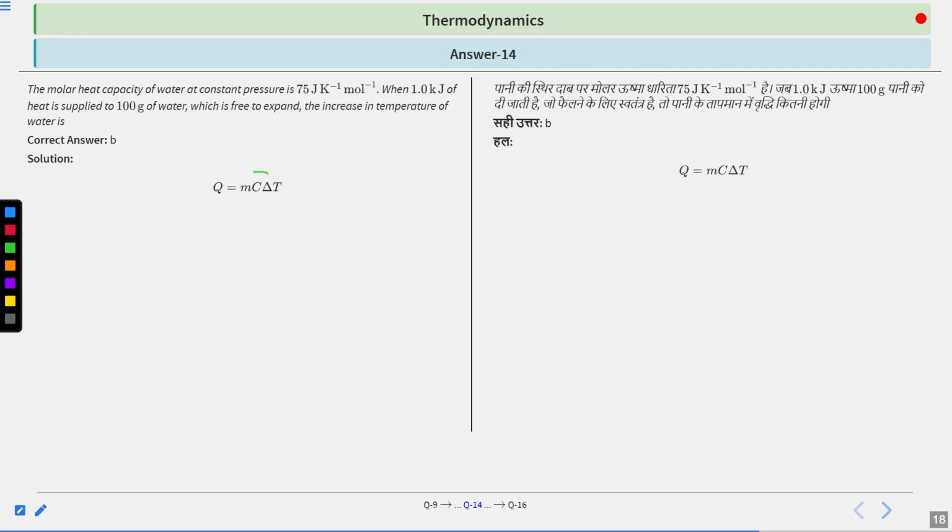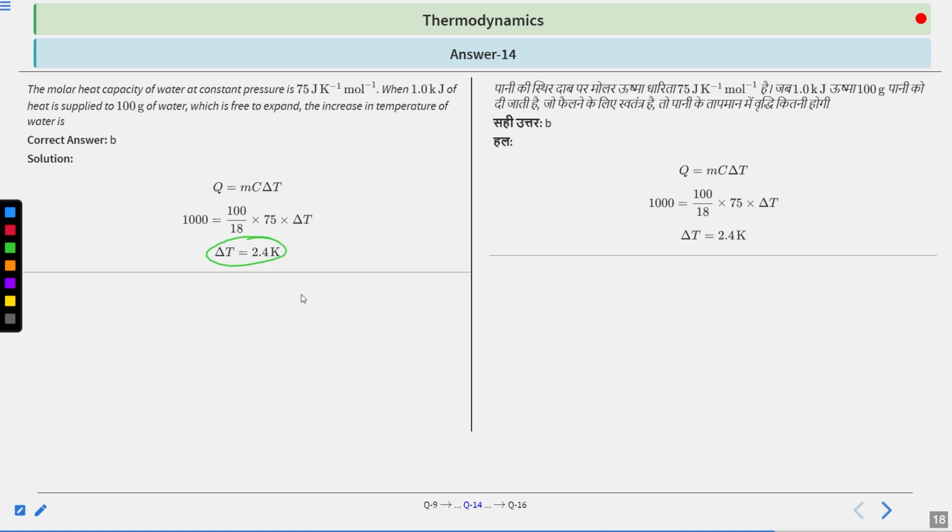We know this formula that Q equals mcΔT. This is your heat capacity formula. Here m is the number of moles, that is 100 by 18. The amount of heat supplied is 1 kilojoule, so we have converted it into joule, that is 1000 joule, and your molar heat capacity C is given as 75. You can write it as cm also, that would be more appropriate. So cmΔT is to be calculated. If you put all of this in, you will get ΔT equals 2.4 Kelvin as the correct answer.